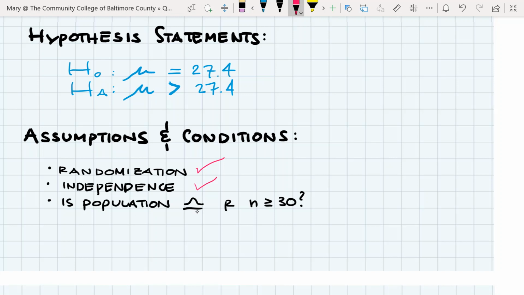And is our population data normally distributed? It's my little bell curve here, as shorthand. Or is our sample size greater than or equal to 30? Well, we weren't told anything about the population data, but we do know that the researcher used 36 in her sample, so it checks out. The sample size is clearly bigger than 30. So all of these assumptions and conditions checking out means that we are going to use the t distribution to solve this. Let's head to Statcrunch.